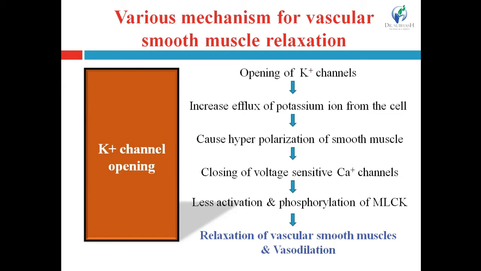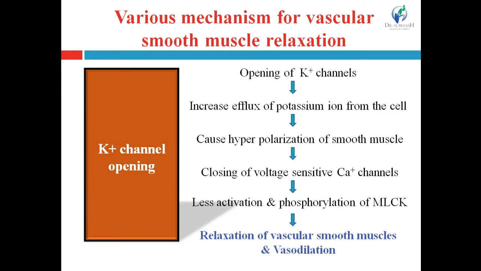When the membrane gets hyperpolarized, that will lead to the closing of the voltage sensitive calcium ion channel, which is present in the membrane. This calcium ion channel is a transmembrane channel, and it is voltage sensitive.